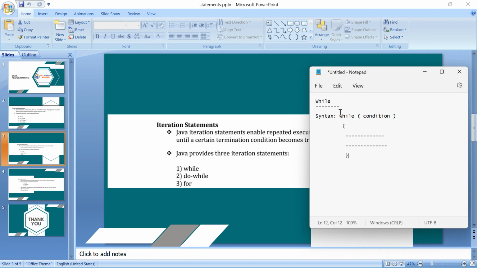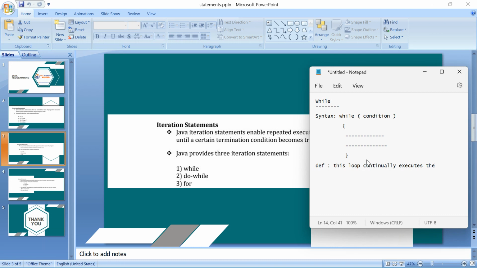So you think this is a simple one, right? Yes, it is very simple compared to the upcoming iteration topics. Before the syntax, let me give the definition first. What is the definition of while?